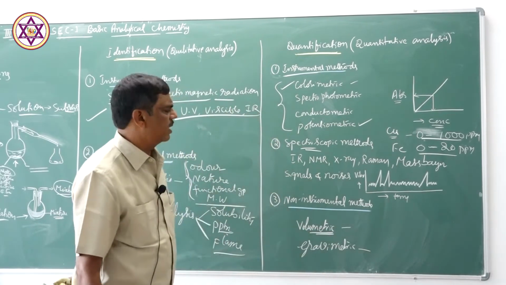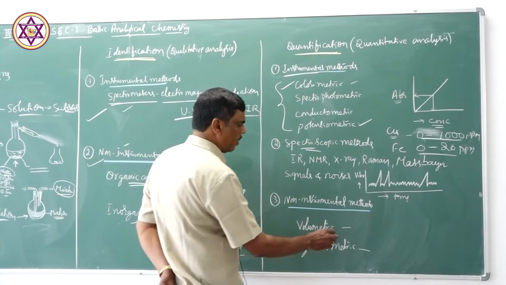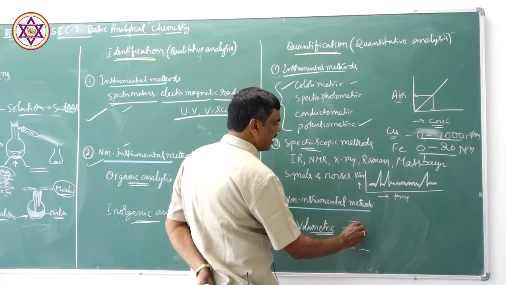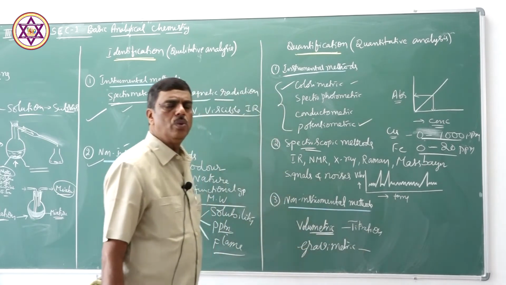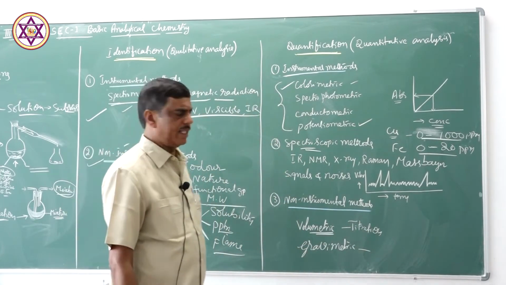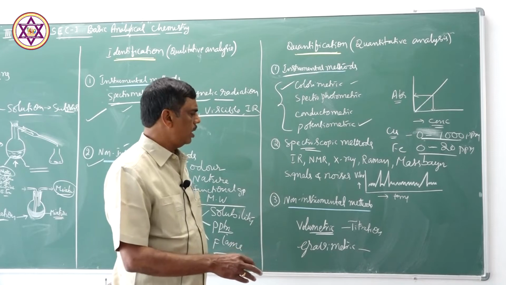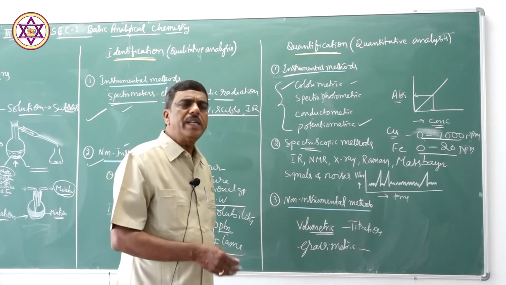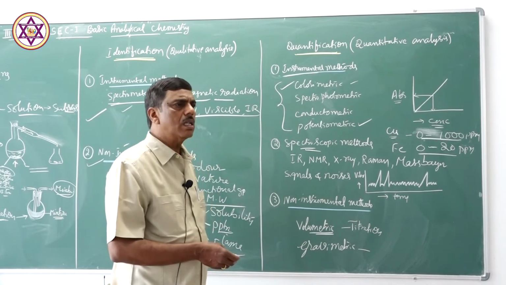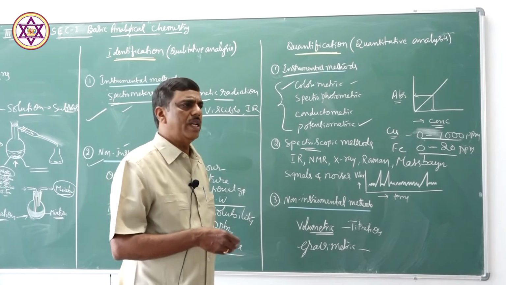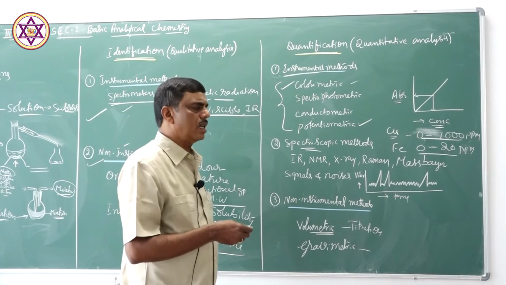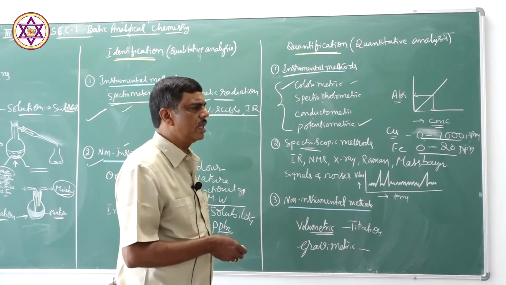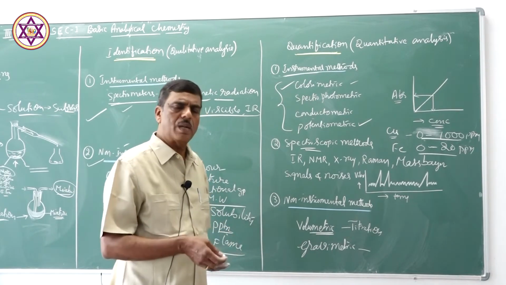In the volumetric estimation, there are different types of titrimetric methods. Volumetric method means titration. In this titration, we use a titrant, a solution, and an unknown solution, and these two are titrated. The titration depends on the nature of the substance, whether it is an acid or a base, an oxidizing agent or a reducing agent, or an adsorption agent.